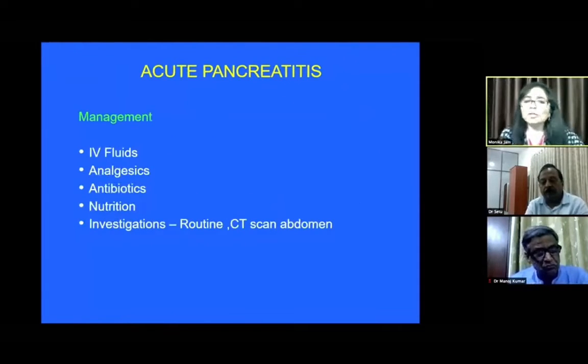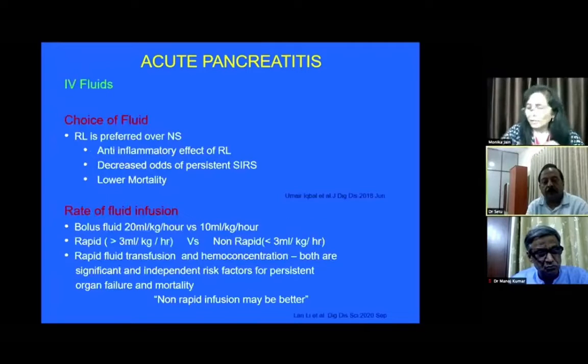Coming first to the management of acute pancreatitis, there are certain issues. Some of these patients who have moderately severe pancreatitis are managed in high dependency units or ICUs, where we need to take care of their IV fluids, analgesia, antibiotics, nutrition, and how far to investigate these patients, leading to routine CT scan examination.